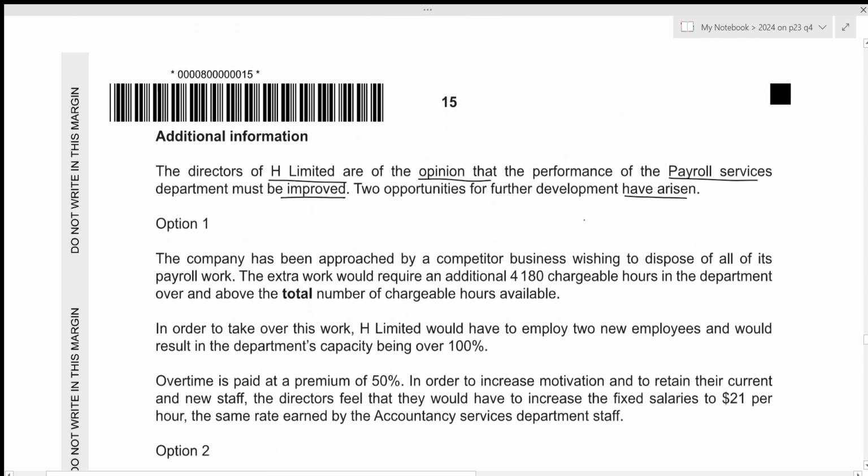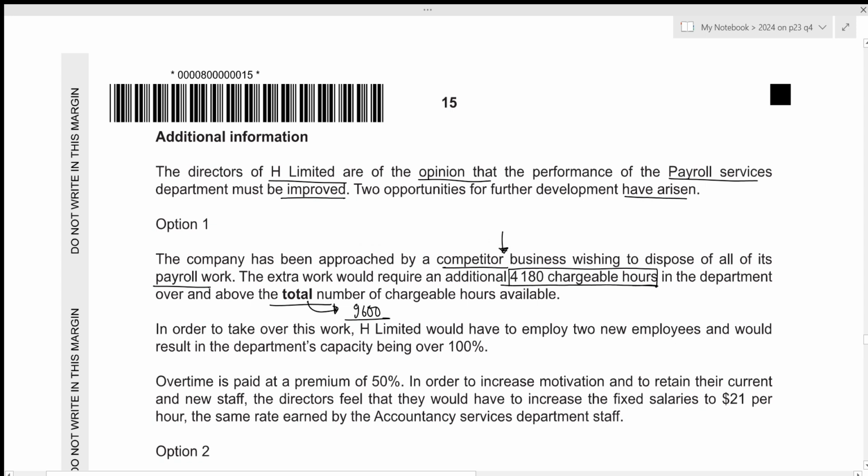Let's go through option 1. The company has been approached by a competitor business wishing to dispose of all of its payroll work. The extra work would require an additional 4,180 chargeable hours in the department over and above the total number of chargeable hours available. So the total number of chargeable hours was what we calculated before, 9,600. Now, above these hours, we would need additional 4,180 chargeable hours in order to complete the work given by the